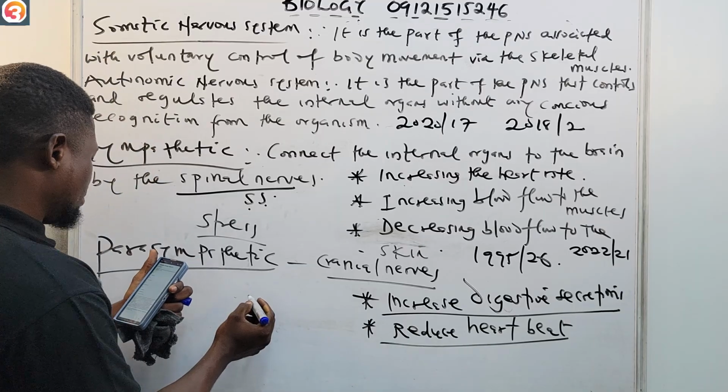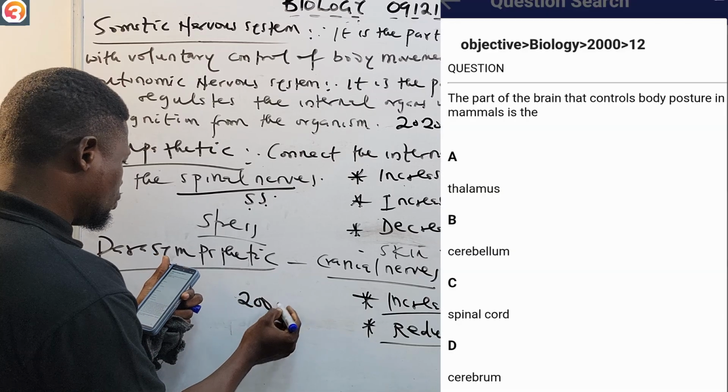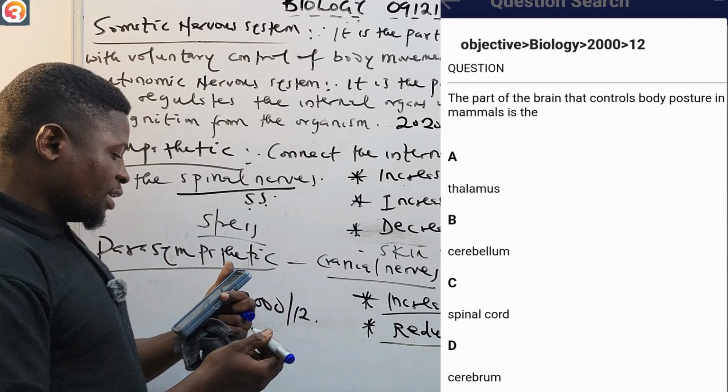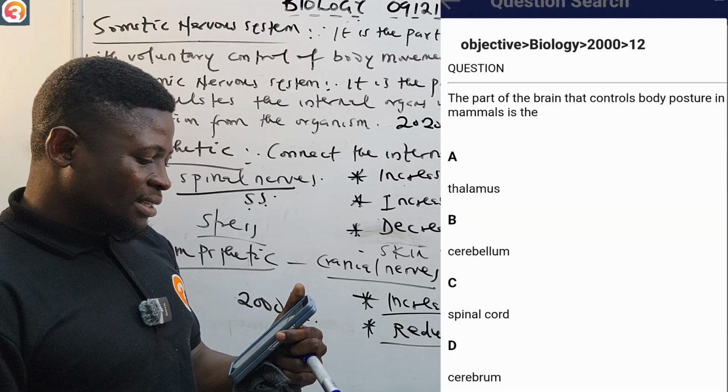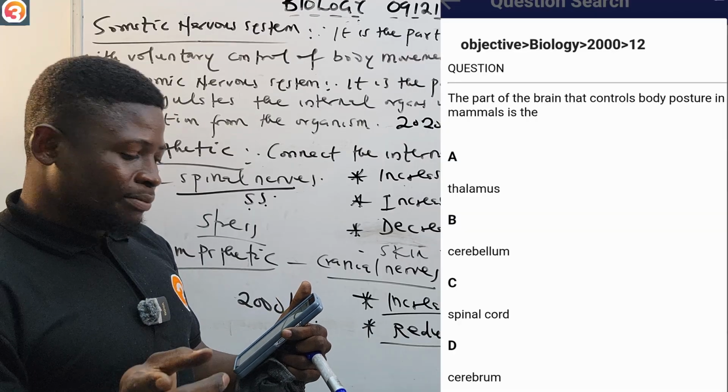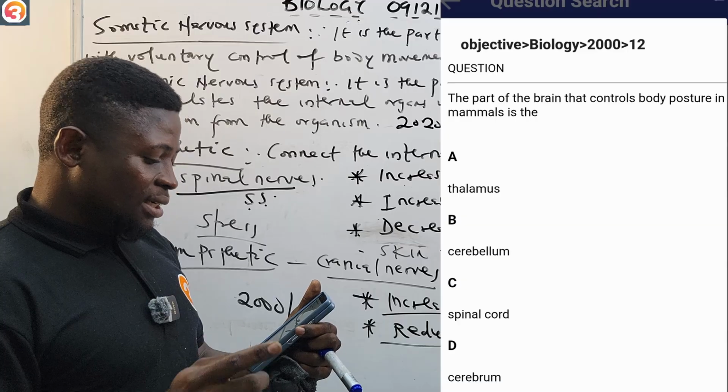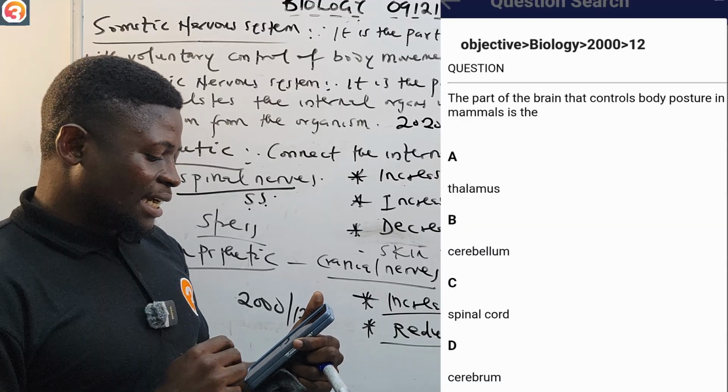Year 2000, number 12. It said the part of the brain that controls body posture in mammals is the: A, thalamus; B, cerebellum; C, spinal cord; D, cerebrum. So tell me the correct answer in the comment section.